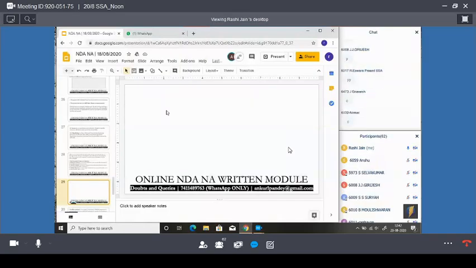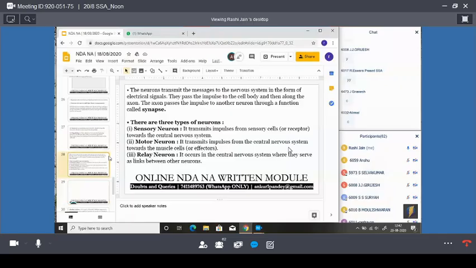Now the other one. And Akash, you are talking about the synapse gap. It is the gap between the cell membrane and the axon terminal. Okay, that synapse gap is the gap between the cell membrane and an axon terminal. Okay, Akash, is it clear?